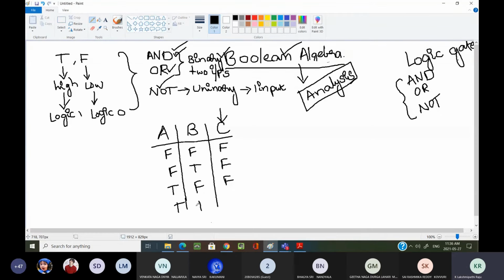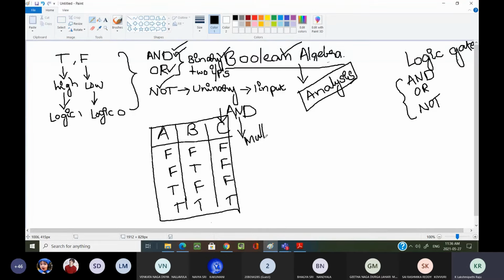True. Actually, you know these things in your mathematics. I don't know where you have learned, I think Boolean algebra only. Okay. Now here C is an output. C will act as an AND operation. AND is simple as multiplication. For our understanding's sake only, you can consider this AND operation as a multiplication.